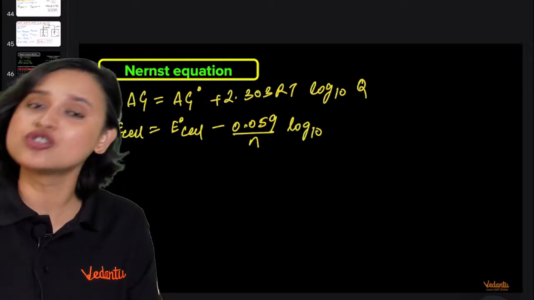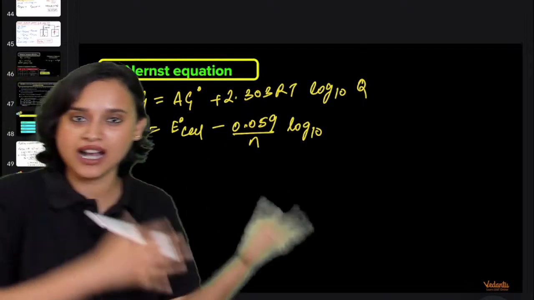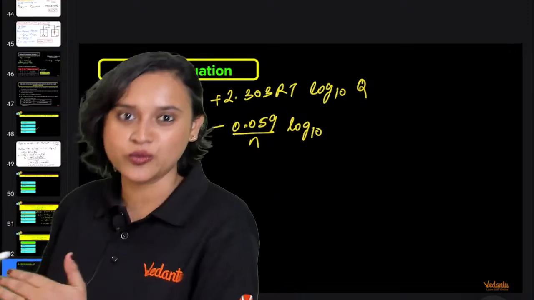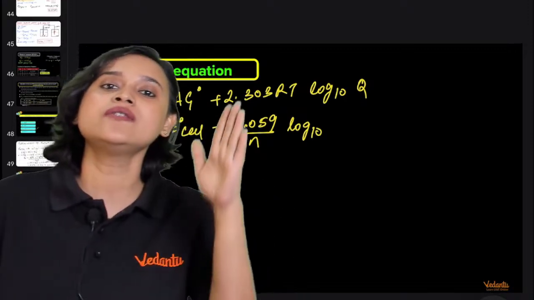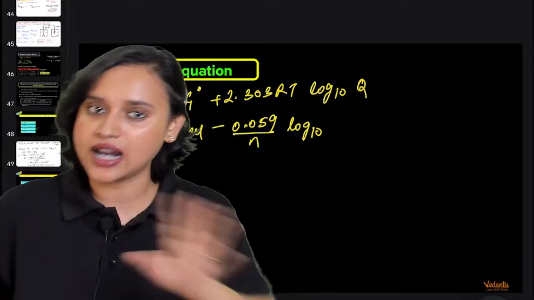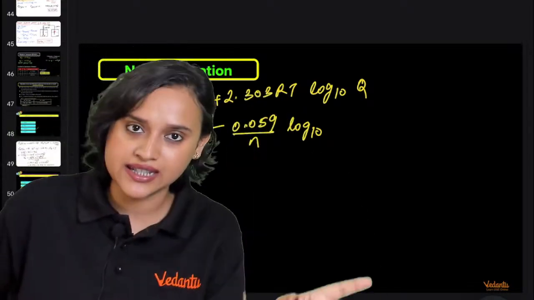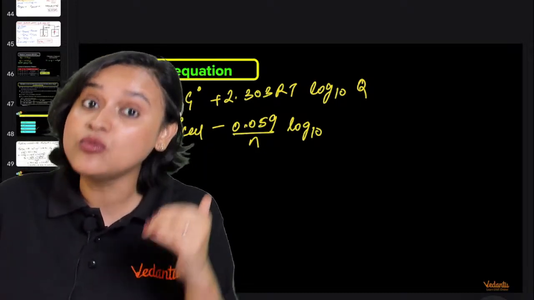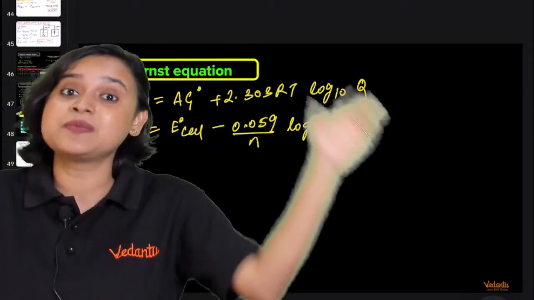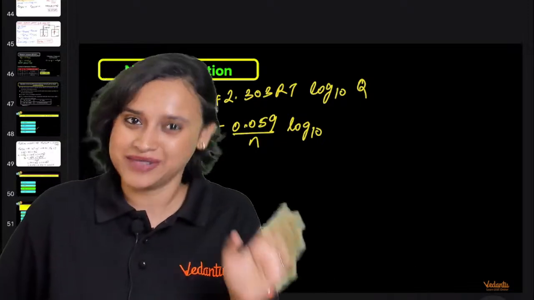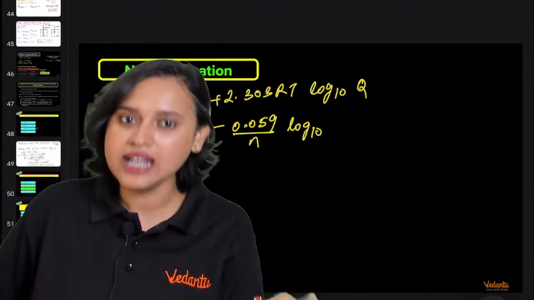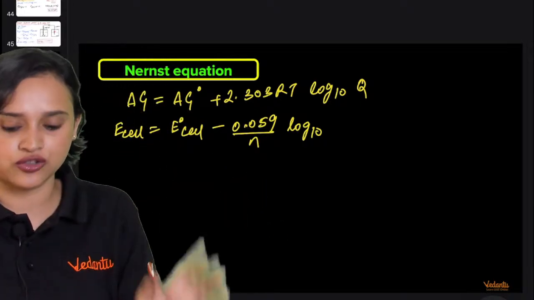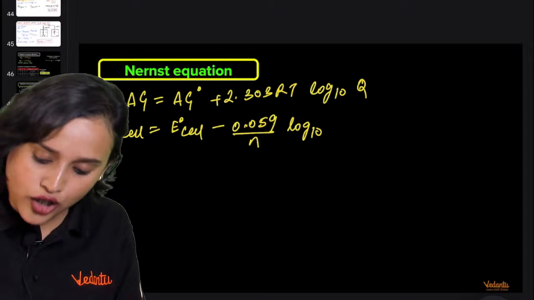Log. Sujal, please, come to class earlier. You must come a little early. I've already taken it a lot forward. You are halfway done. Watch the video from the beginning. You will understand what is cathode, what is anode, what is E cell, what is E naught cell. Now you are in the middle of the class. We have already moved a lot ahead. If I try to explain it to you again, it's going to take a lot of time. Please watch it from the beginning and catch up with us a little later. Thank you so much, Sujal.